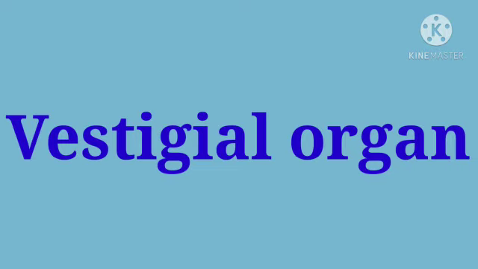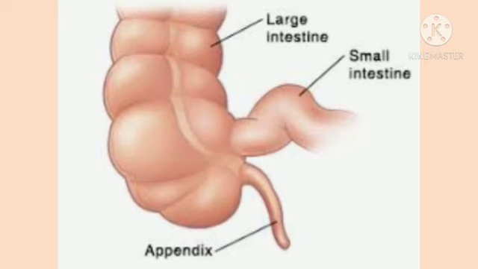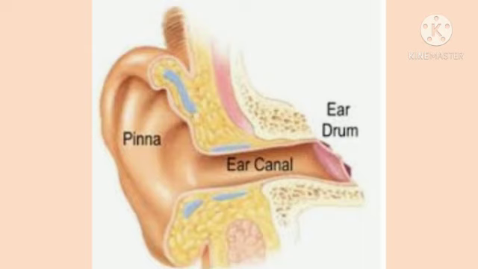It takes thousands of years for a structure to disappear. For example, the appendix, which is useless to humans, is a useful and fully functional organ in ruminants. Similarly, muscles of the ear pinna, which are useless to humans, are useful in monkeys for movement of the ear pinna.